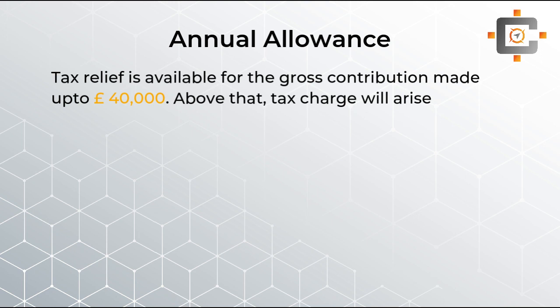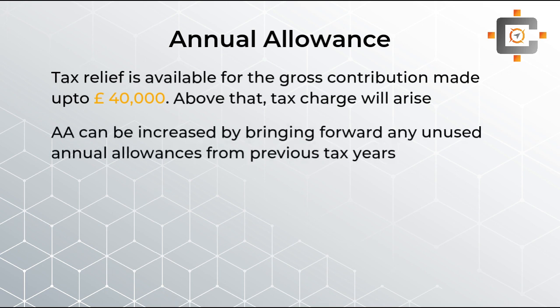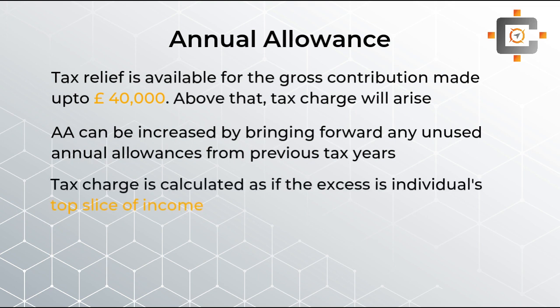Annual allowance can only be increased if the person has a previous unused annual allowance from previous years. Yes, and the person should also be a member of a registered pension scheme. So let's see the tax charge on the excess contribution made by the person. Now let's suppose the person has contributed £50,000. So in that case, students, the excess contribution is £10,000. How are we going to treat that excess £10,000 contribution? The excess amount will be taxed as a top slice of the income. That means it will be taxed last, after all the other incomes have been taxed.